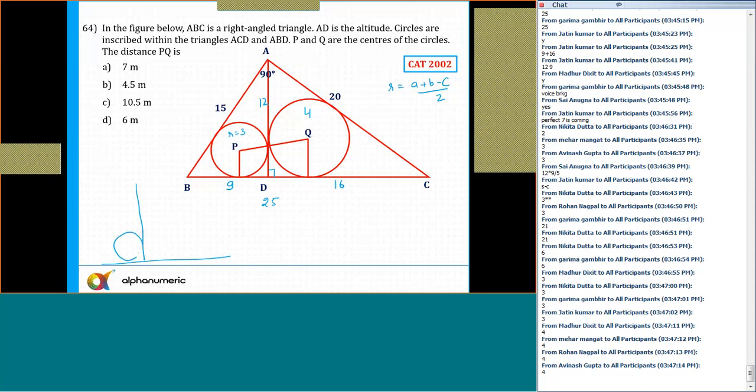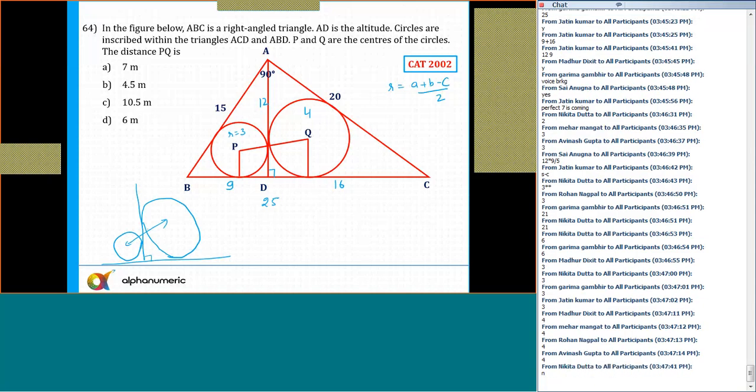If one of them is radius 3, I'll draw a circle of radius 3 like this. Another is radius 4, so I'll draw a circle like this, radius 4. And this is perpendicular. So whether these two circles will touch each other, please tell me now. Definitely no.